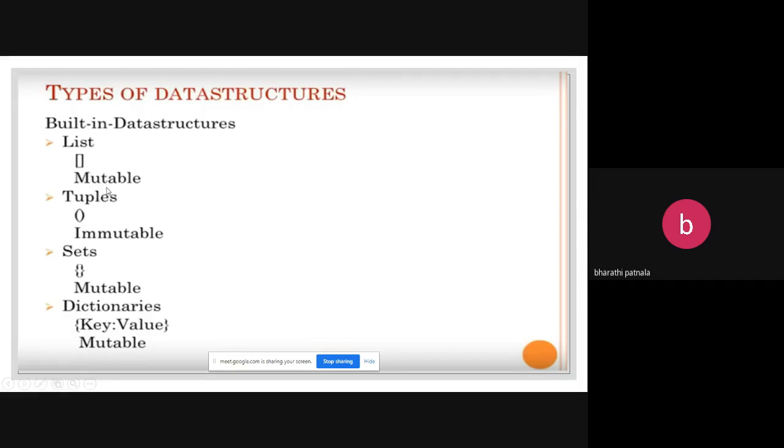Mutable in the sense you can change after its creation. If you are creating a list, then you can add elements, remove elements, and modify the contents in that list. Those we can call mutable data structures. Immutable data structures means you can't modify any changes after its creation. Those we can call immutable.